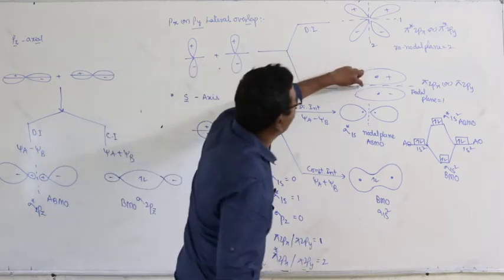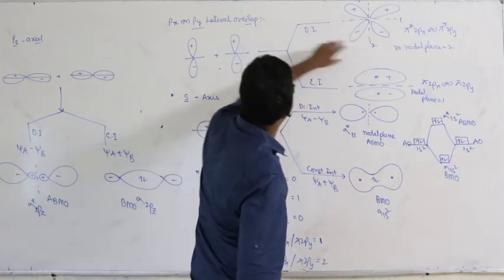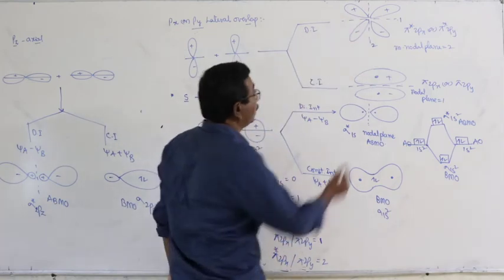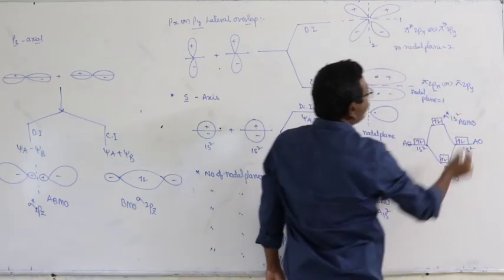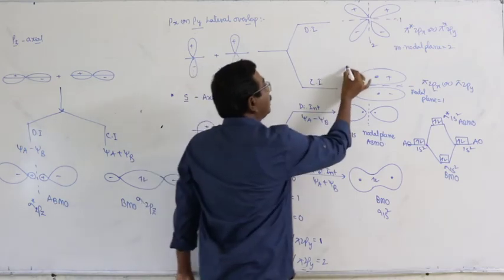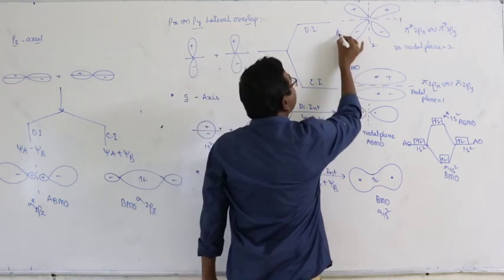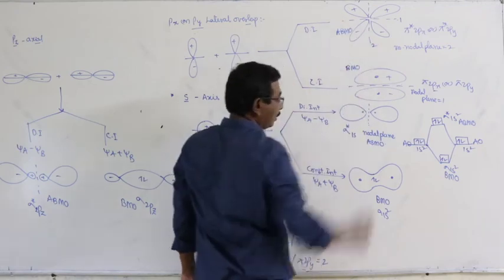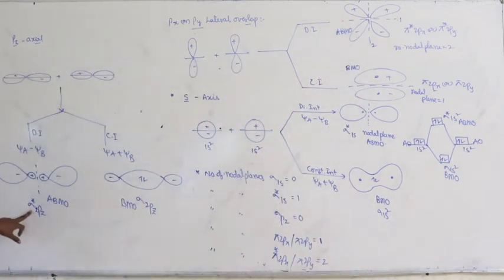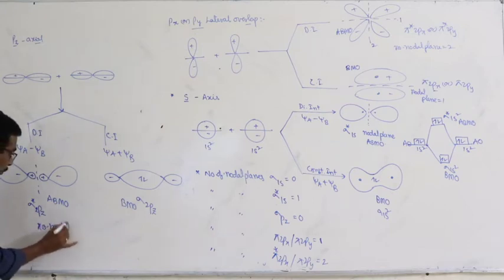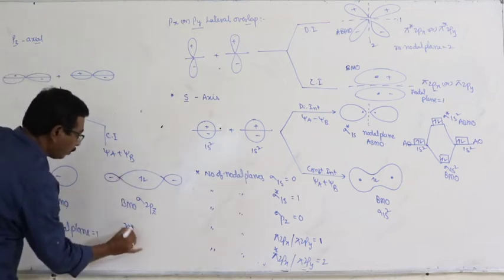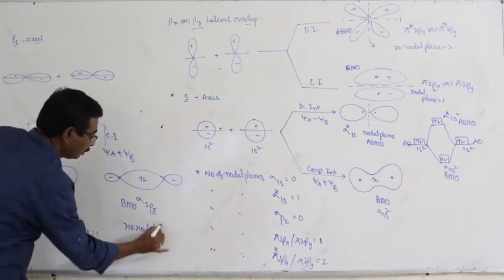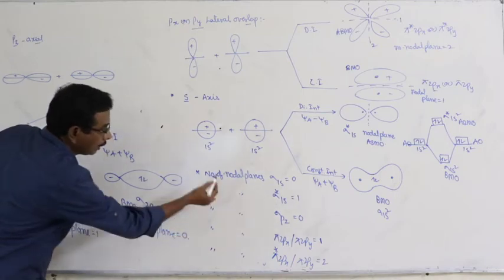Lateral overlapping in the case of pi, and lateral overlapping in the case of pi star 2p. Here this is pi star 2px, 2py, and this is pi 2px, 2py. This is bonding molecular orbital. This is anti-bonding molecular orbital. Sigma star 2pz, number of nodal planes 1. Here number of nodal planes 0. That is about the details.